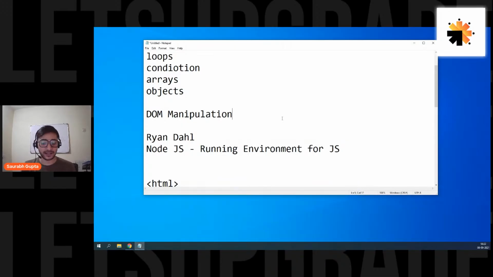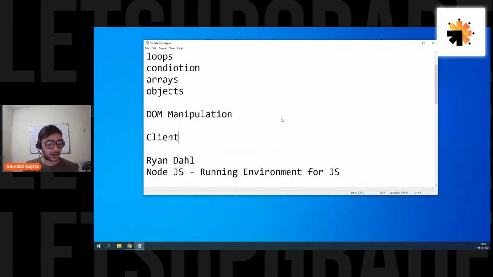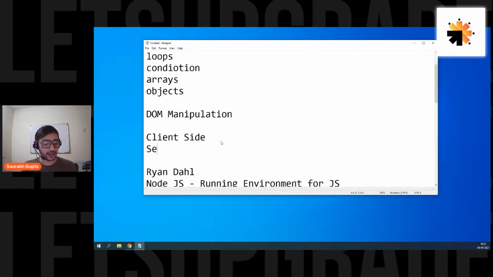So before 2009, JS was only a client side language. But after 2009, JS also became a server side language. That means now JavaScript is simply full stack. It can help you to work with the HTML and DOM manipulation on the client side, and also now it's server side, which means it can help you connect to databases and everything. That means now you only need one language to do everything. If you learn JavaScript, you can create the front end, and you can also work with the back end, connect databases, and do everything.